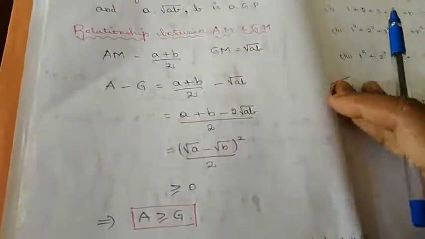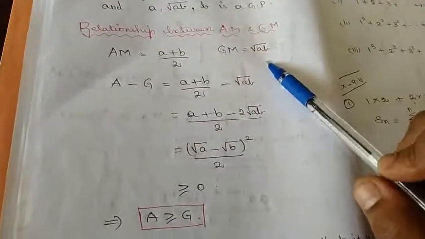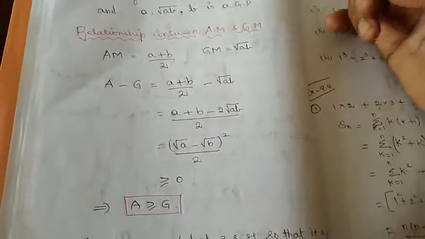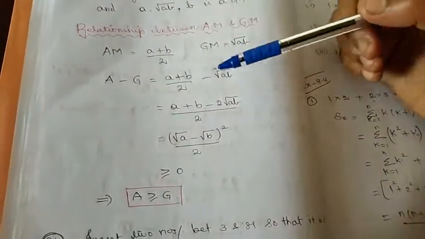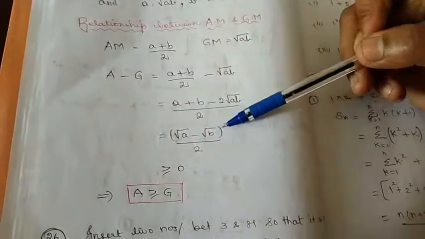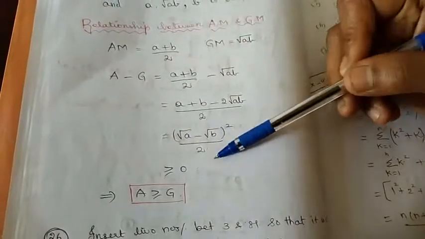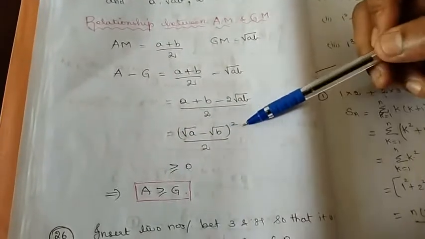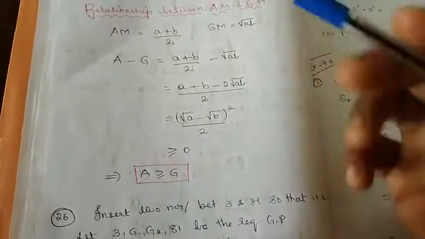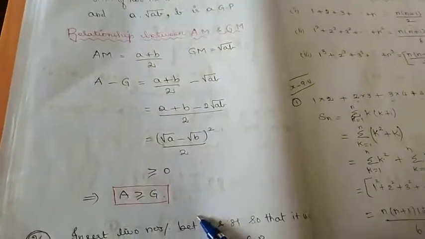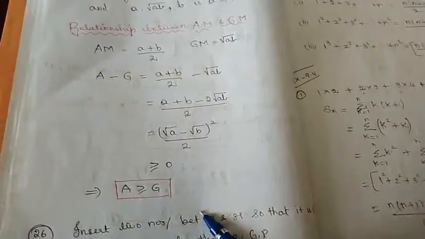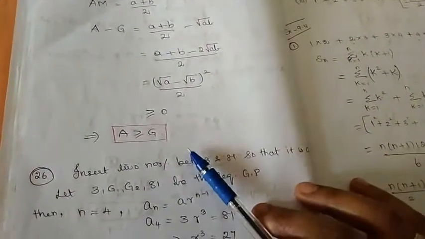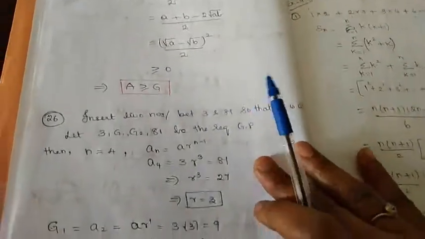Then we have seen the relation between AM and GM. So AM is a plus b by 2, GM is root of AB. So A minus G is going to be square root of a minus square root of b the whole square divided by 2, which is obviously greater than or equal to 0 since we have a perfect square. So A is greater than or equal to G is the relation between AM and GM. Remember, you may get it in 1 mark. The relationship between AM and GM is AM is always greater than or equal to GM.